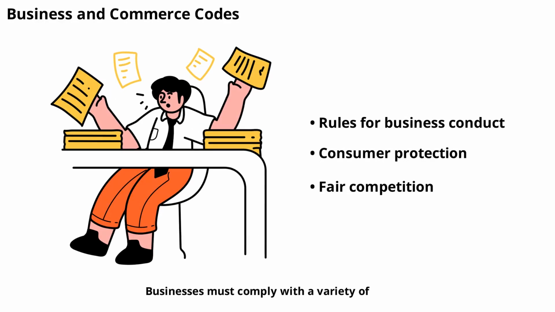Businesses must comply with a variety of rules found in the state administrative code. These include regulations on advertising, consumer protection, and fair competition. The code helps create a fair marketplace by setting clear expectations for business conduct. It also protects consumers from fraud and unsafe products. By understanding the code, businesses can operate legally and build trust with customers.